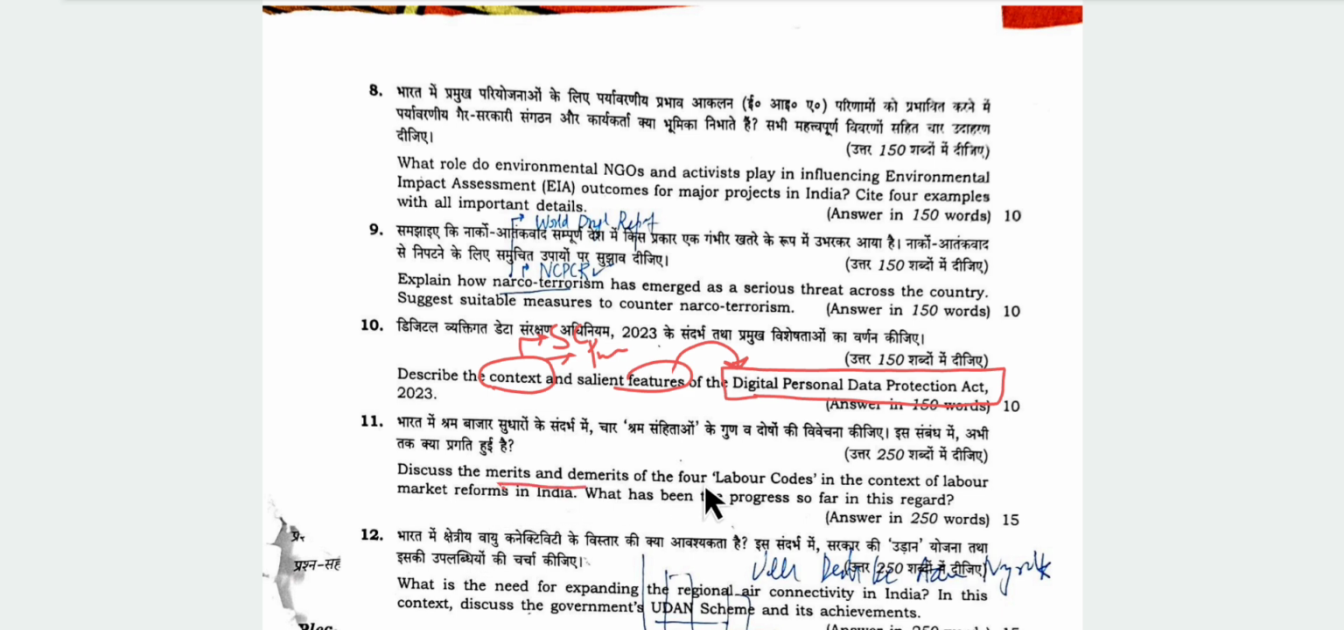Discuss the merits and demerits of the four labor codes. What has been the progress? You should mention the four labor codes: Code on Wages, Code on Occupational Safety, Health and Working Conditions, and so on.